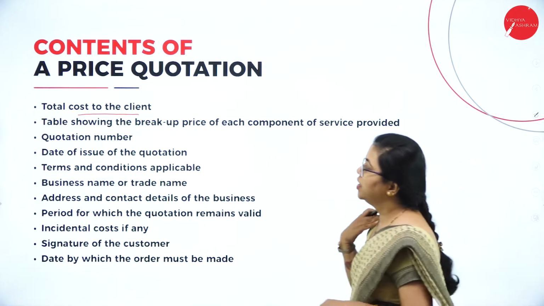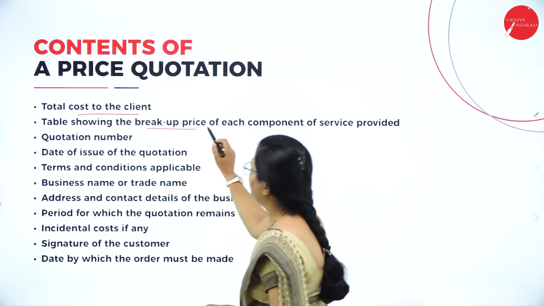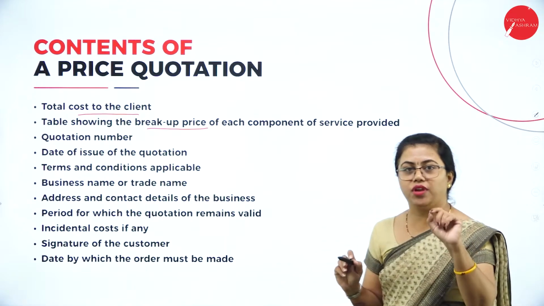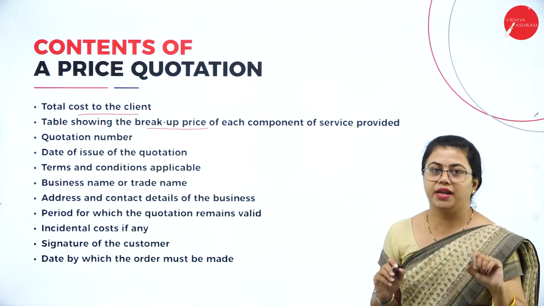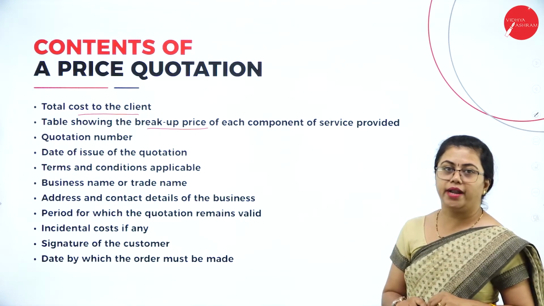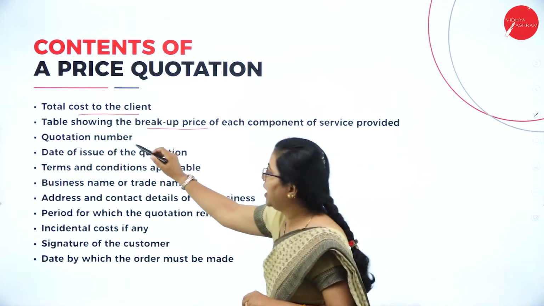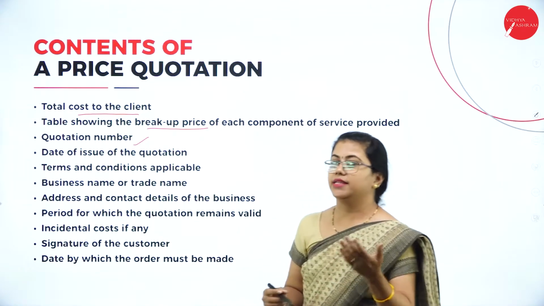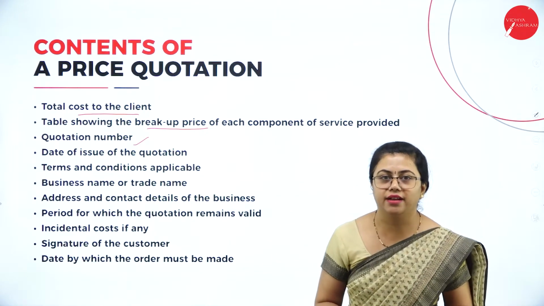client first. Okay, then a table showing the breakup price. So each and every product, that is unit price, should be there, and each component of service provided. Then it also should have a quotation number. Yes, for formal letters you will have these letter numbers, right?